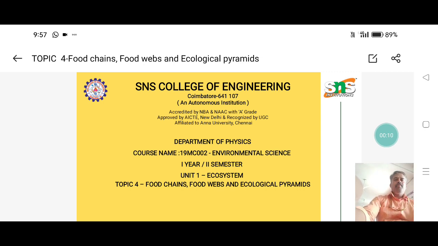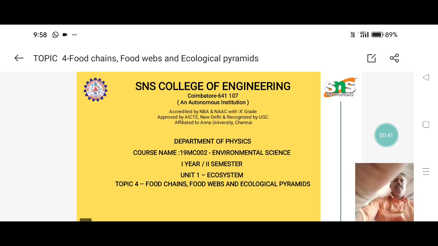I am taking the next topic of environmental science in Unit 1, Ecosystem. The topic is food chain, food web and ecological pyramids. In the last class we discussed the three categories: producer, consumer and decomposer, and how they act in the environment to form food chains and webs, and the different pyramid structures.